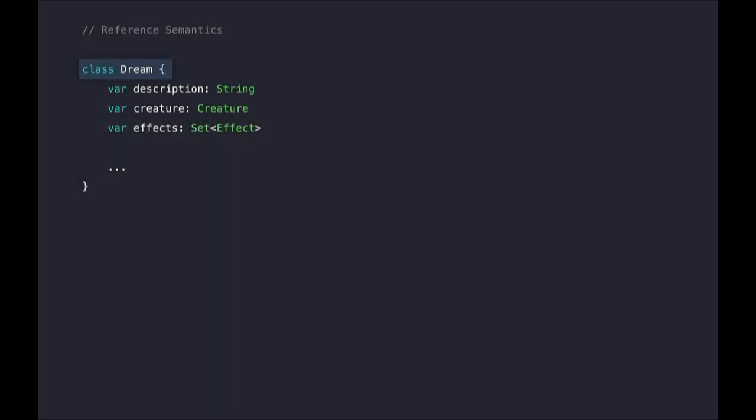A dream is our model type that represents a dream entry in our application. A dream has a description, a creature, and a set of effects, as you saw in the UI earlier on. Now, I want to show you a version of the dream type that we used last year in the first version of our app. And we started with the dream type being a class. Now, classes have reference semantics, meaning that references to the same instance share their storage, and that sharing is implicit. So why is that a problem?